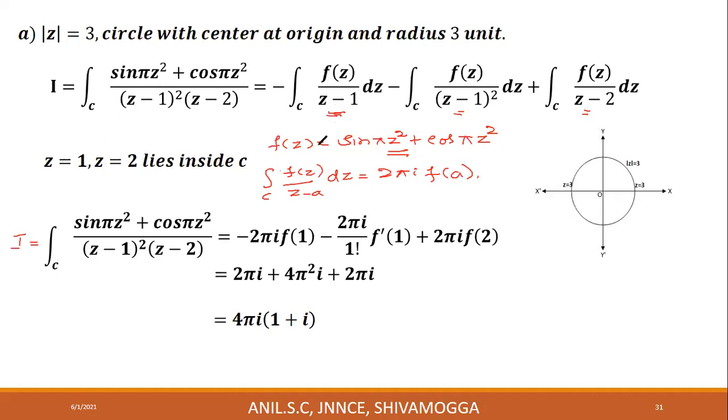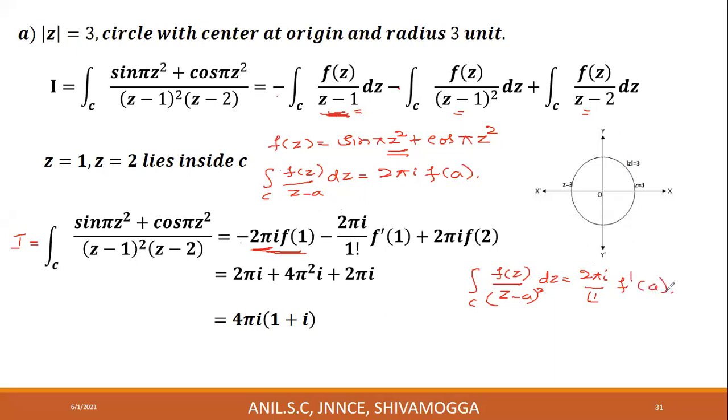Therefore, this is equal to minus, into this integral, which is 2 pi I into f of a. Here a is equal to 1. Therefore, 2 pi I into f of 1 with the negative sign, and we know that the integral over C of f of z divided by (z minus a) whole square into dz is equal to 2 pi I divided by 1 factorial into f dash a.